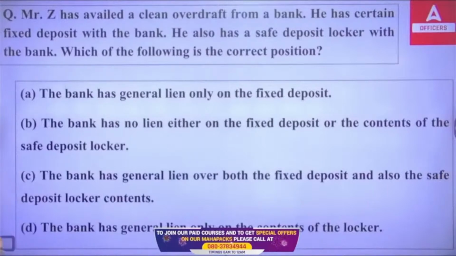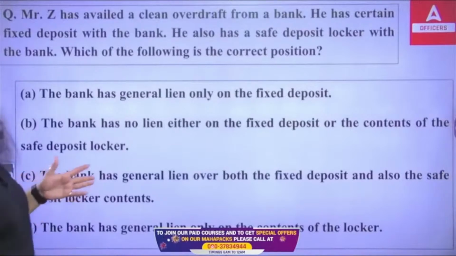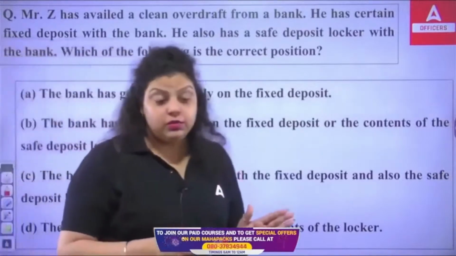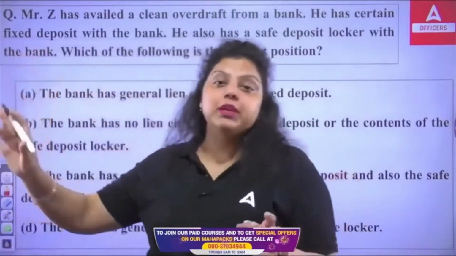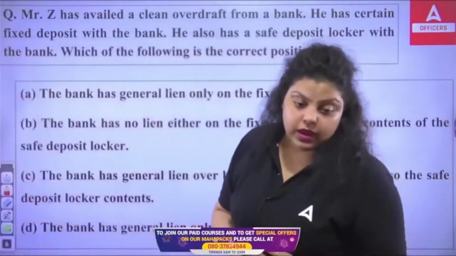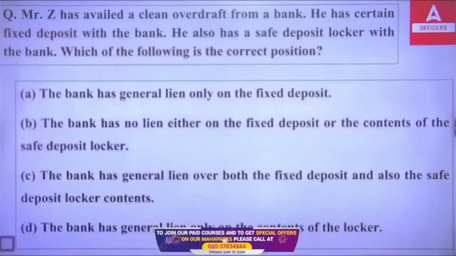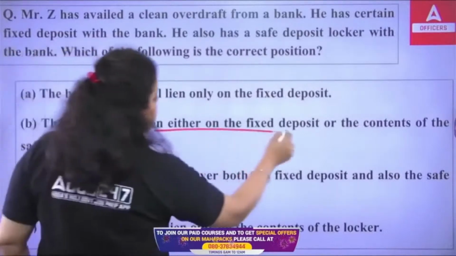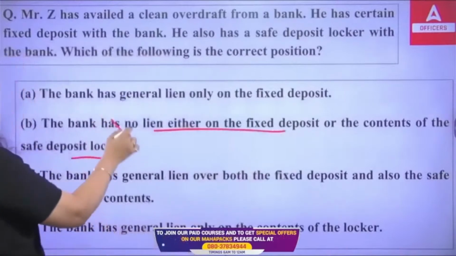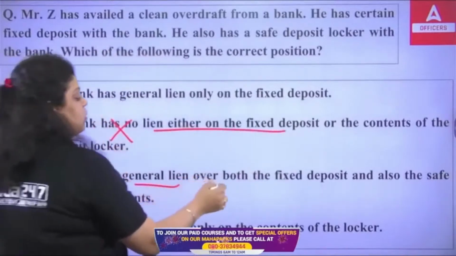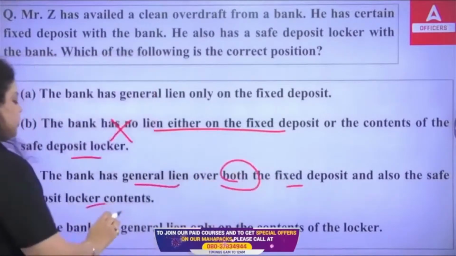So, a lien, banker's lien, is simply when the bank has a right on the collateral until and unless the customer repays the loan to the bank. Okay. Now, let me know which of the following is correct. So first of all, the bank has no lien either on fixed deposit or the contents of the safe deposit locker. No. The bank has general lien over both the fixed deposit and also the safe deposit locker content.